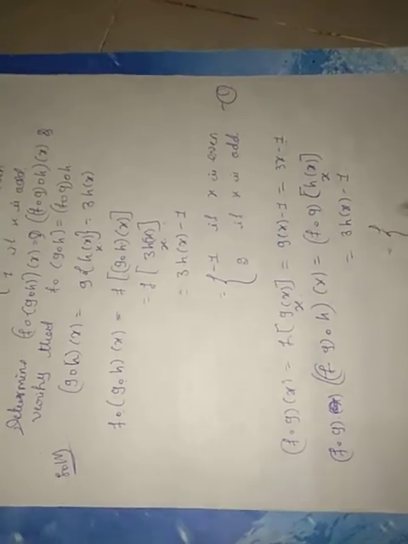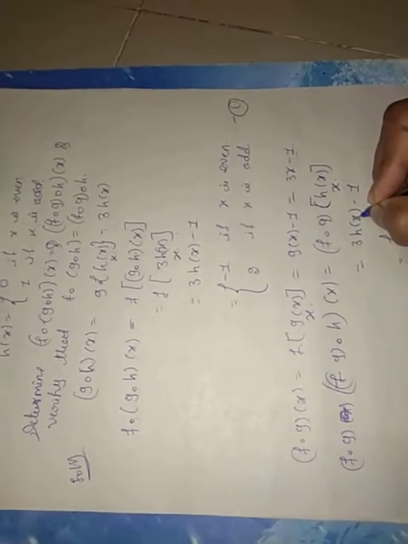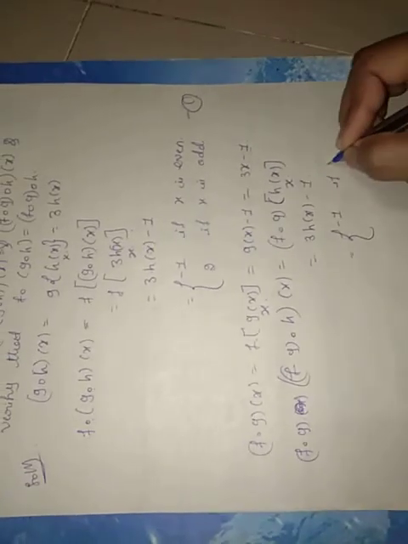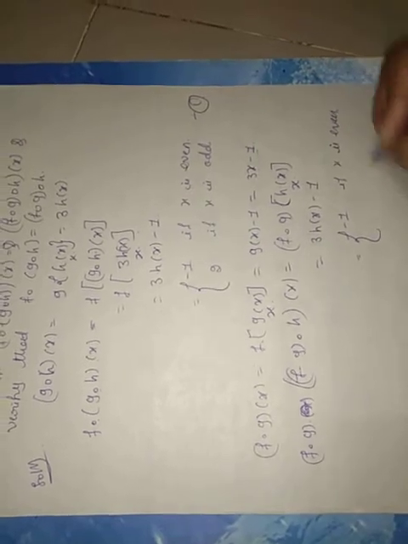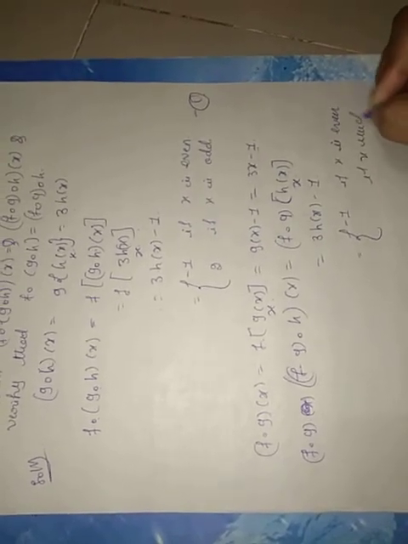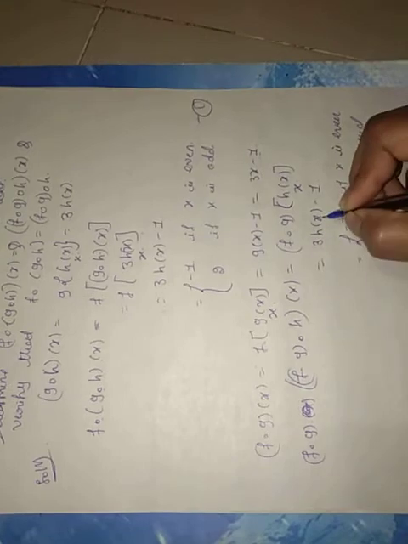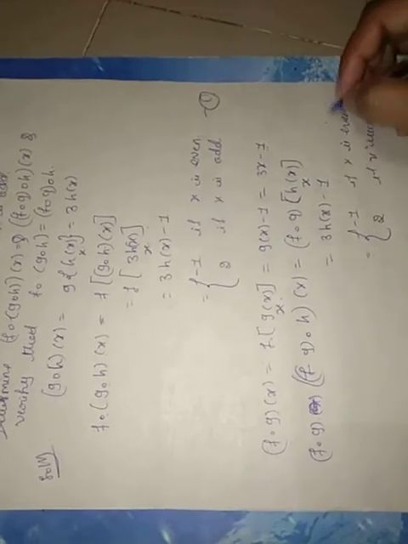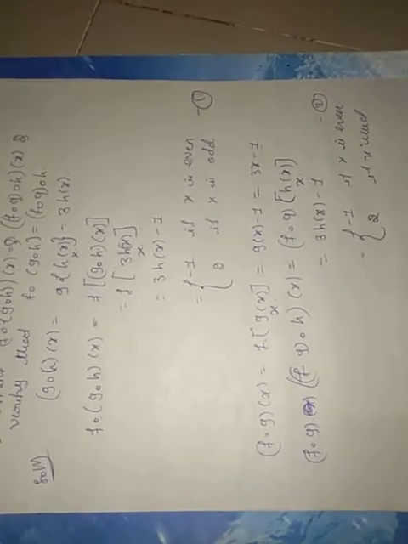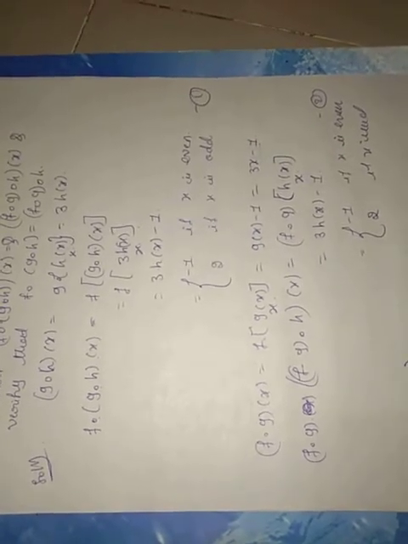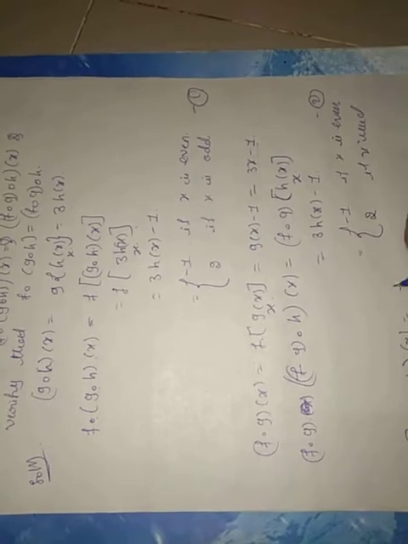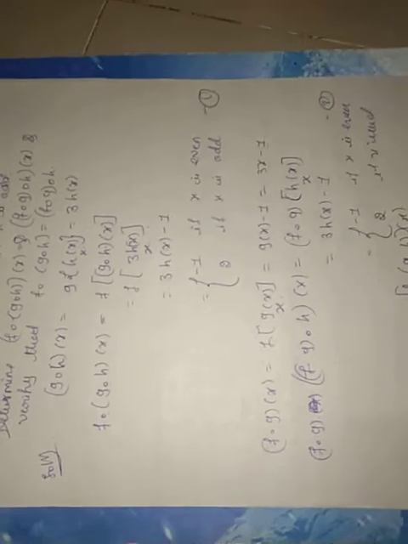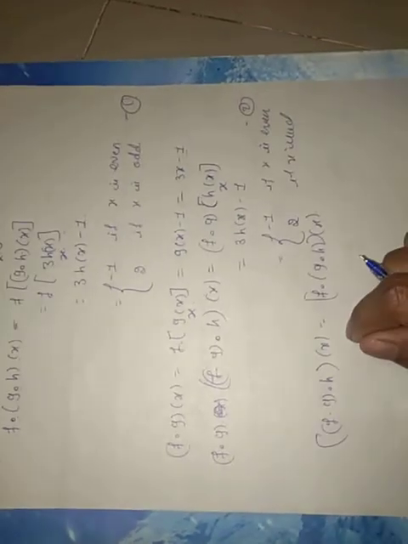Again, by the same reasoning, if x is even, h of x is 0, and if h of x is 0, that is equal to minus 1 if x is even. If x is odd, h of x equals 1, 3 into 1 is 3, and 3 minus 1 is 2. Therefore, from 1 and 2, f∘(g∘h) of x is equal to (f∘g)∘h of x. Both are the same here.